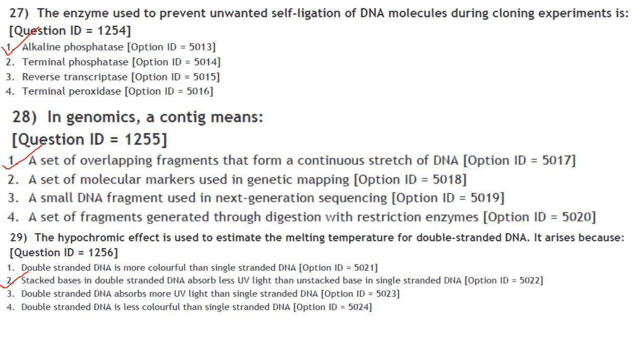It arises because stacked bases in double-stranded DNA absorb less UV light than unstacked bases in single-stranded DNA. Answer is option 2. So double-stranded DNA has stacked bases, whereas single-stranded DNA doesn't have base stacking.